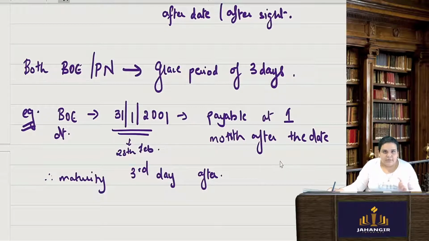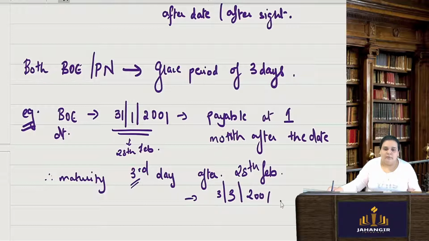But the maturity of the instrument will come because it gets this 3 days grace period after 28th of Feb. So it will be 1st, 2nd and the 3rd. So it will be 3rd of March 2001. Okay, this will be the maturity date.